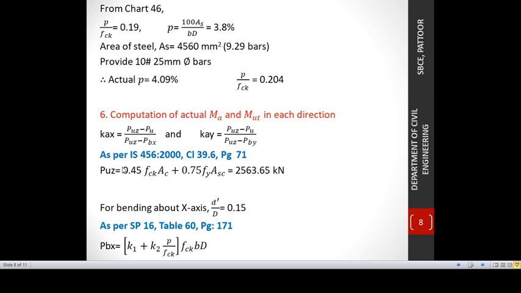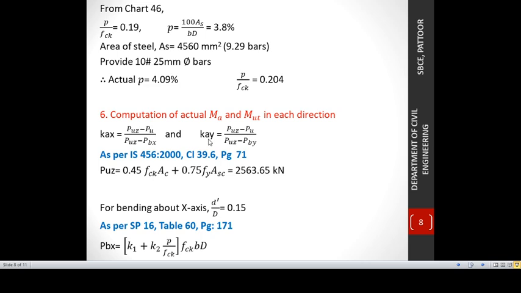Actual means that by considering the equations for Kx and Ky, I am going to calculate the additional moment and total moment. In the previous step, I assumed Kx and Ky as 0.5 for designing a trial section. Next I am going to compare whether this trial section is safe or not. For that, I am going to calculate the actual additional moment and total moment. This procedure is similar to the previous question.